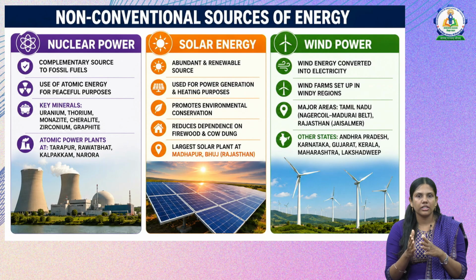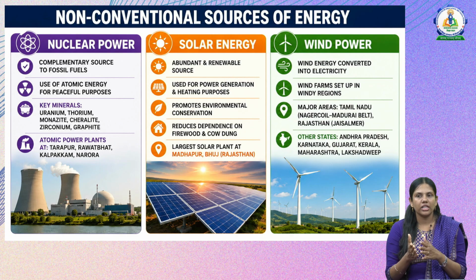Next, another clean energy source is solar energy. Because of the climate and location of India, we have an abundance of solar energy, and it is a renewable source of energy. It is used mostly for power generation and heating purposes. It is also helpful for environmental conservation, and it reduces the dependence on fossil fuels like firewood and cow dung. The largest solar power plant is at Madhapur, Bhuj in Gujarat.